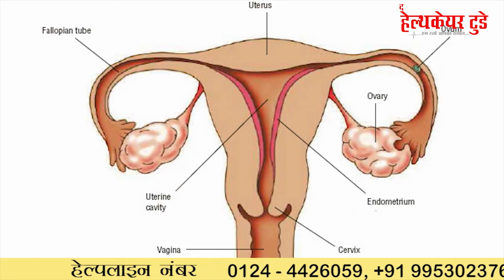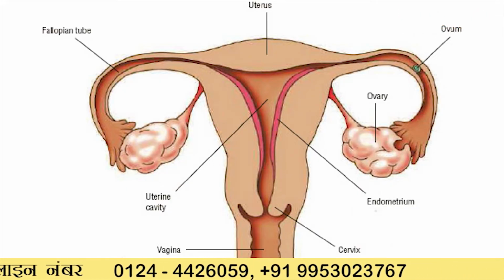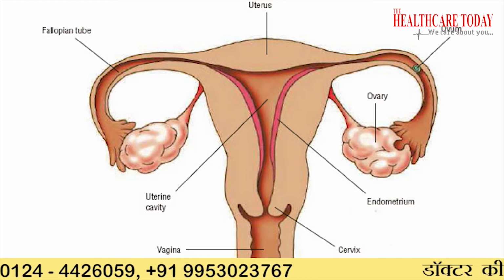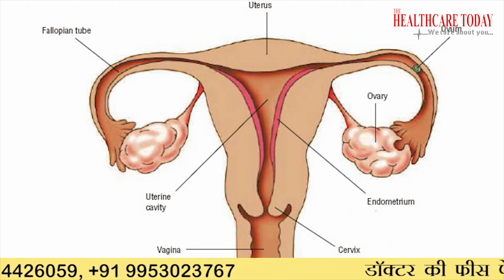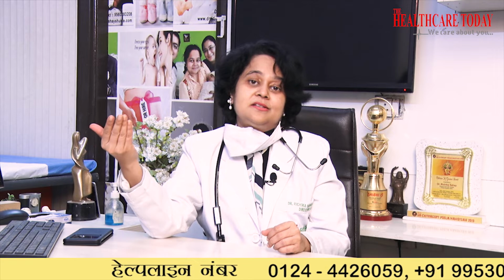So coming to a female. So female, what all things are required? You have got a uterus, you have got fallopian tubes, you have got ovaries. So an ovary makes an egg in each cycle. That egg is picked up by the fallopian tubes. Then the sperm comes through the uterus. It goes up. It meets the egg in the fallopian tube. The embryo is formed there, and then it subsequently comes into the endometrial cavity and it implants there.